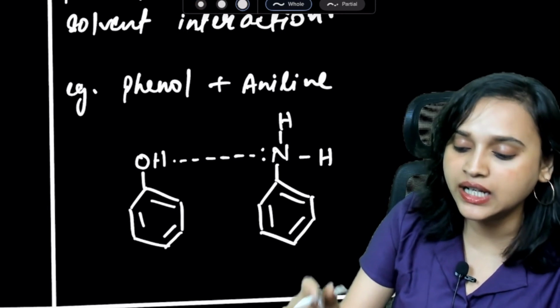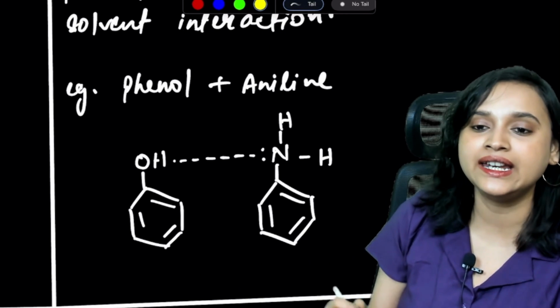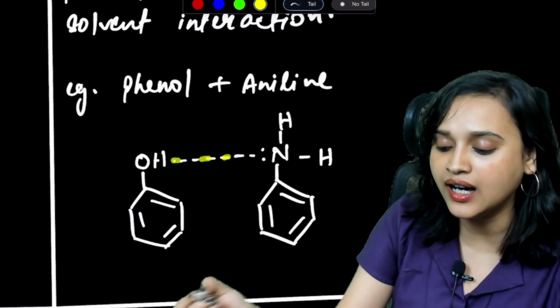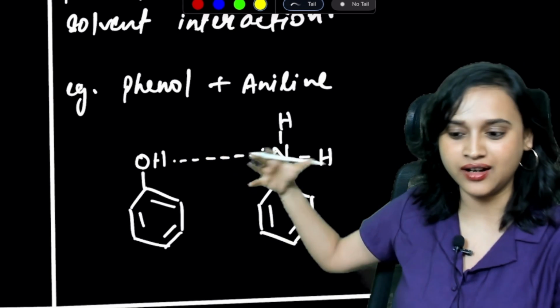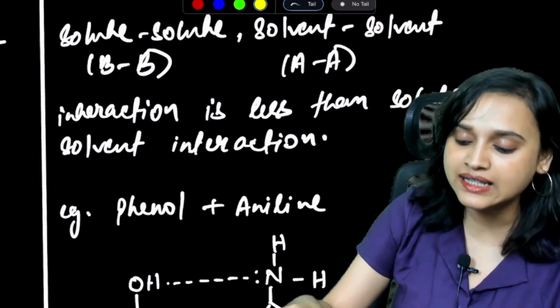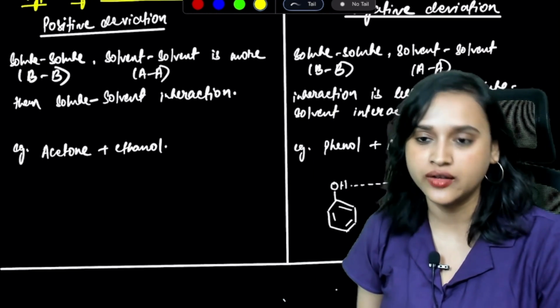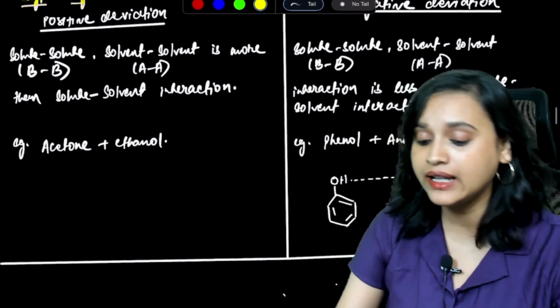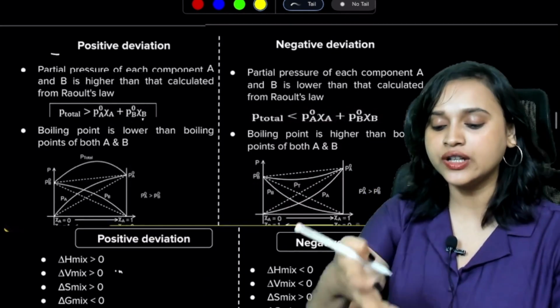And here the example is phenol plus aniline, because they get hydrogen bonding here. What happens? This interaction is less than the solute-solvent interaction. You get the point, everybody? Yes, amazing. All right. So here I have written it down.